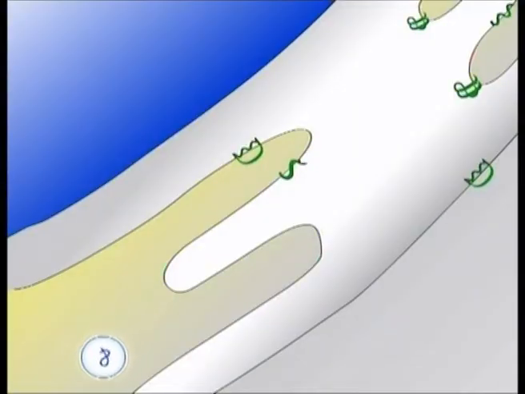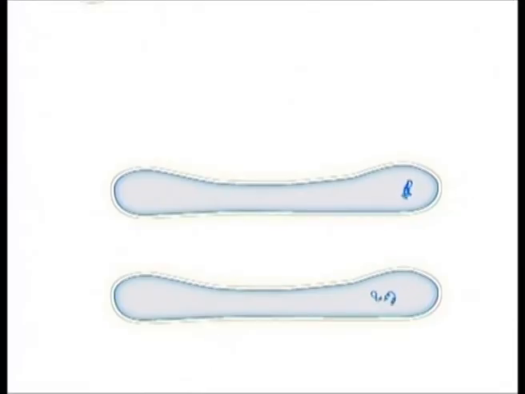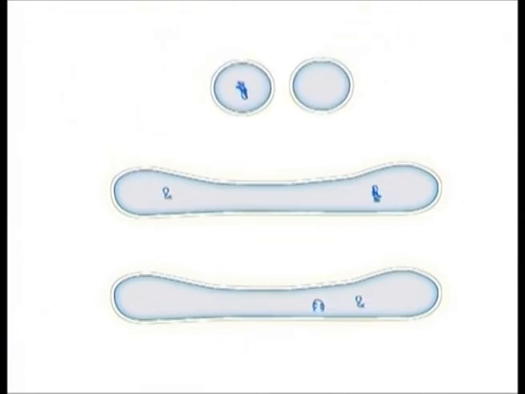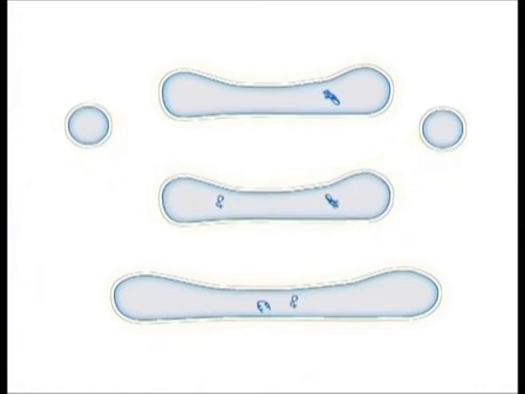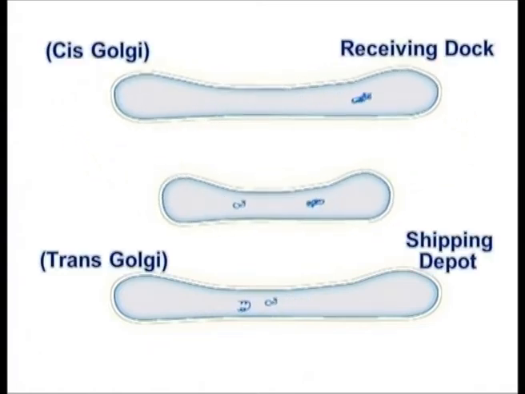One side of the Golgi serves as a receiving dock for vesicles produced by the ER. Once in the Golgi, the materials in the vesicles are modified with the assembly of carbohydrates with proteins or lipids. The opposite side of the Golgi serves as a shipping depot.